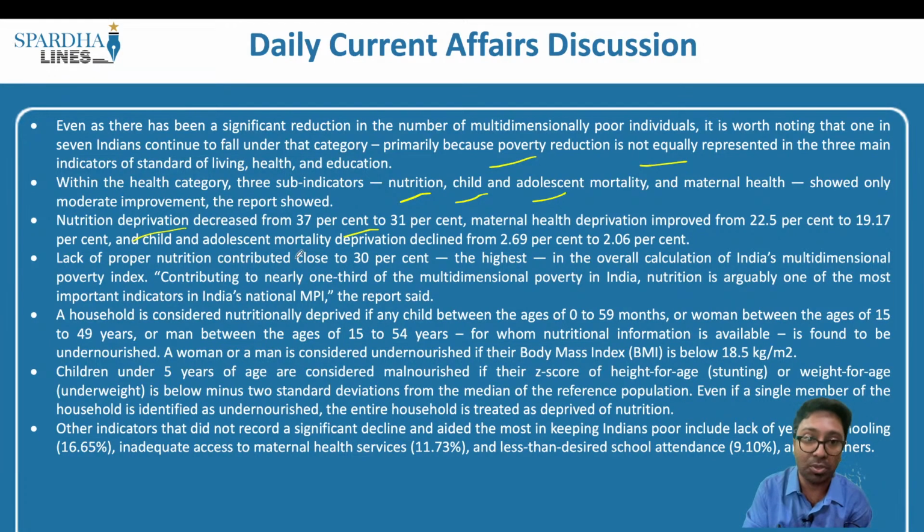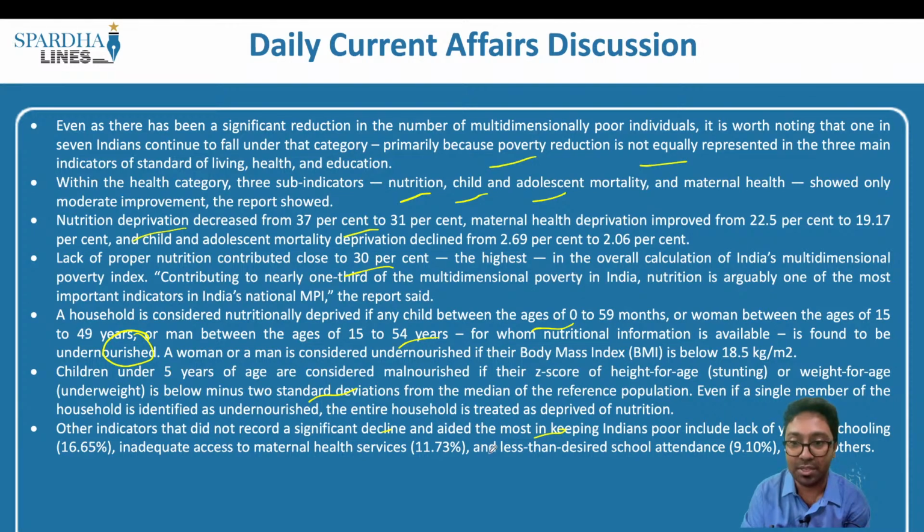Lack of proper nutrition contributed close to 30%. A household is nutritionally deprived if any child between the ages of 0 to 59 months, or women between the ages of 15 to 49 years, or men between the ages of 15 to 54 years for whom nutritional information is available is found to be undernourished. Children under 5 years of age are considered malnourished if their Z-score for height for age (stunting) or weight for age is below -2 standard deviations.